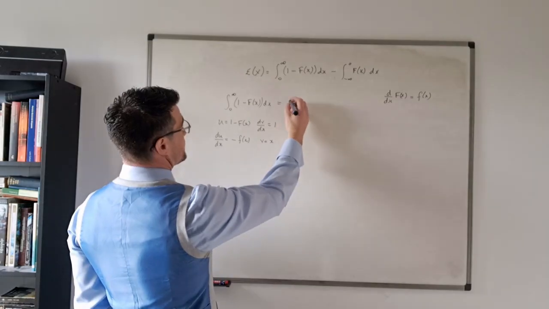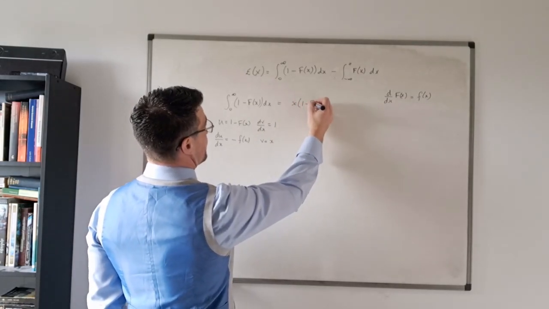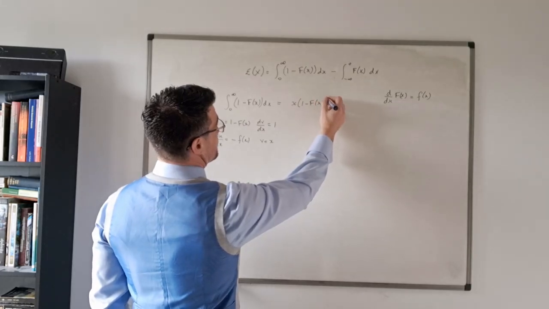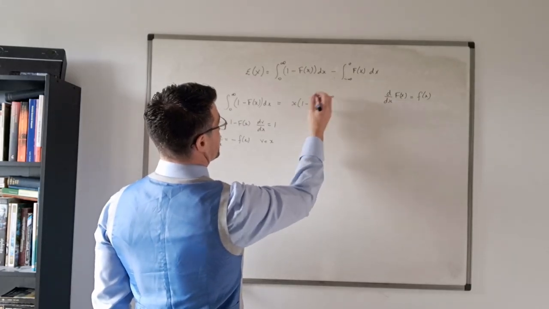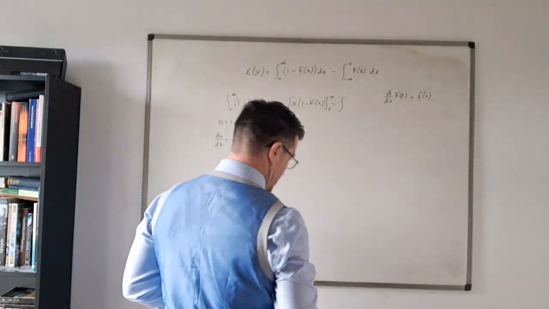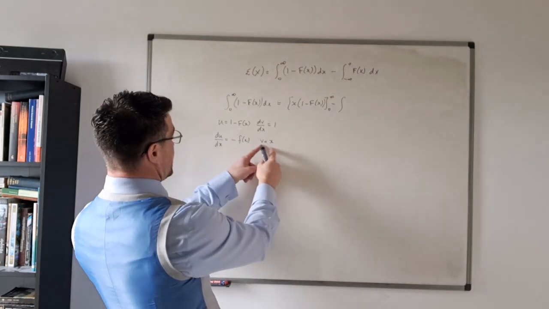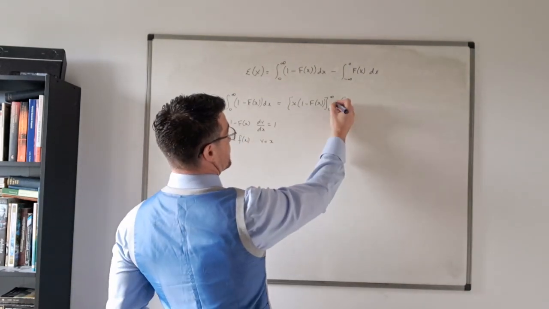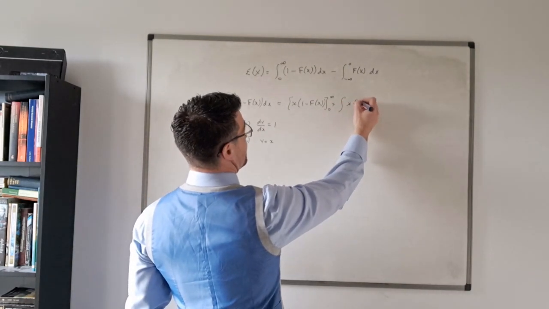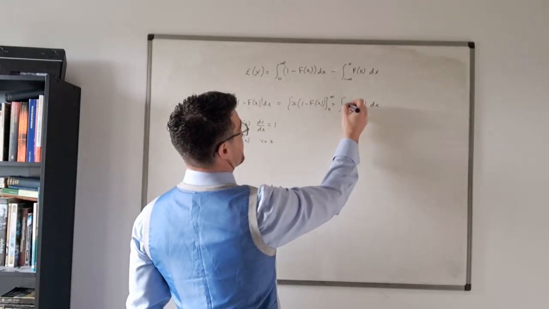So this is going to be equal to u times v, so x times 1 minus F of x, between 0 and infinity, minus the integral of v times du by dx, so that's going to be plus x times f of x dx from 0 to infinity.